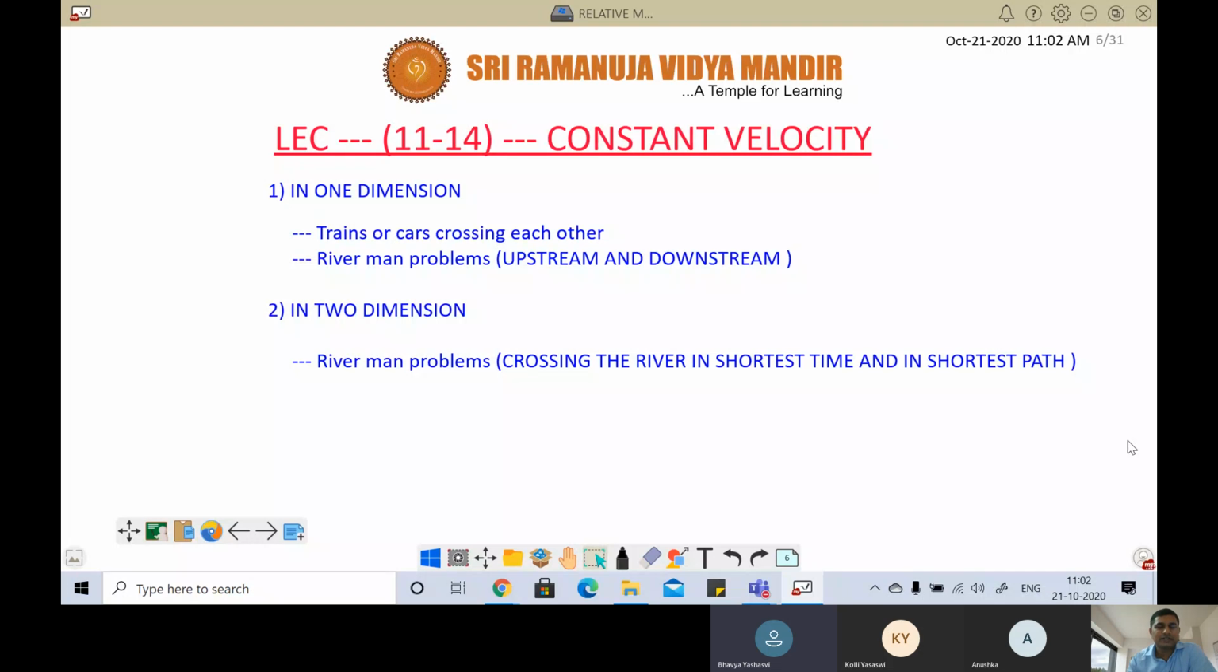Reverse velocity. Correct. That's why I told you to remember yesterday, not in terms of symbols. Remember the formula in terms of words: drift is equal to the reverse velocity into minimum time. Minimum time is nothing but width of the river by man's efforts. Okay. Next, KSSV. What is the expression for the time in case of crossing the river in shortest path?